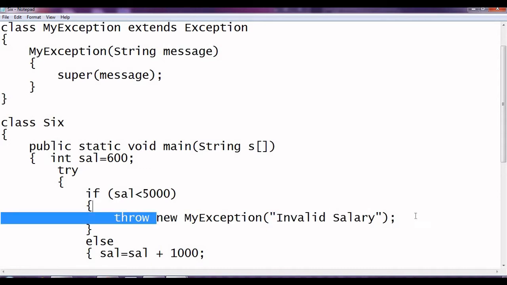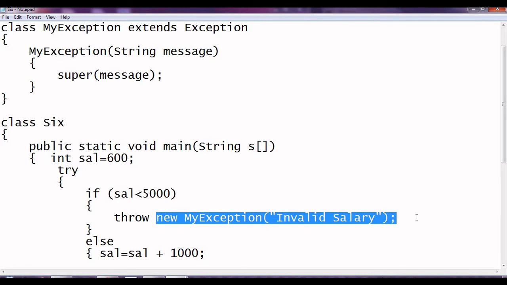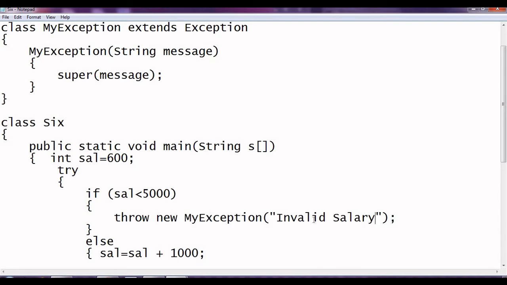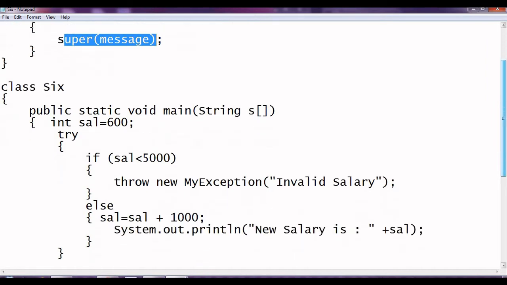Here we have created the object of the error, MyException, and then the constructor will be called and we are passing invalid salary, so the message will be invalid salary, and the same message we are passing to the super, meaning the Exception class. Fine, okay. So in the Exception class, like divide by zero error, it will say invalid salary as an error message.